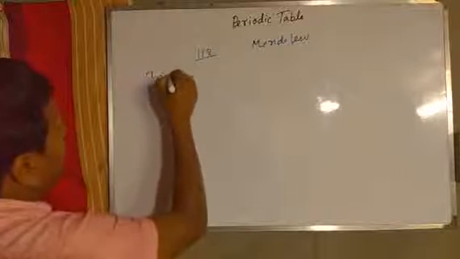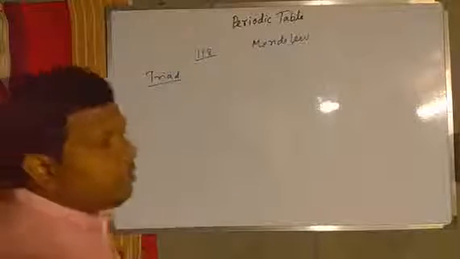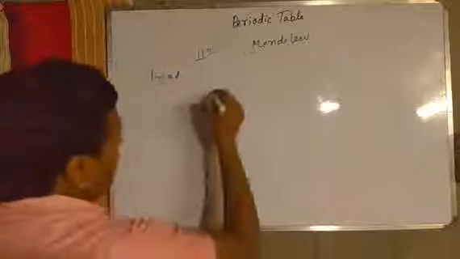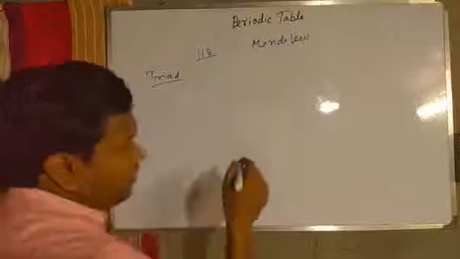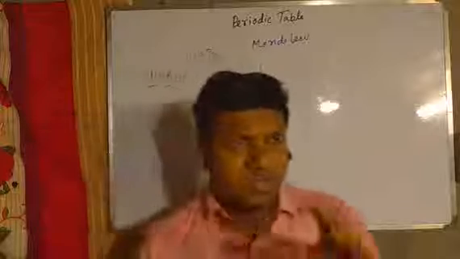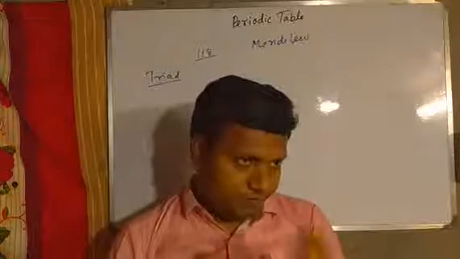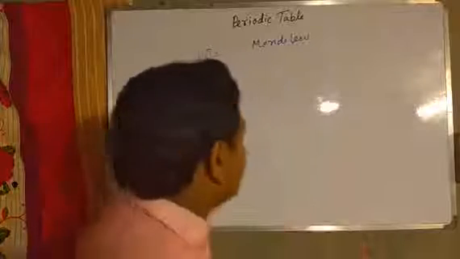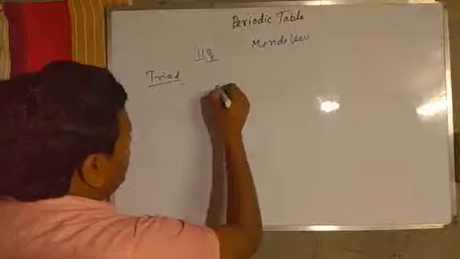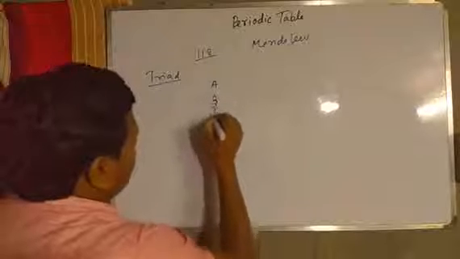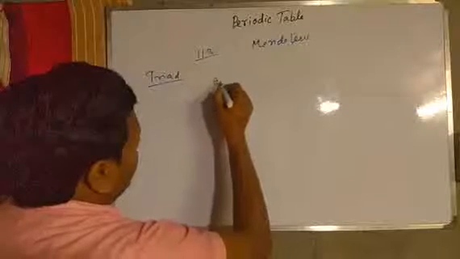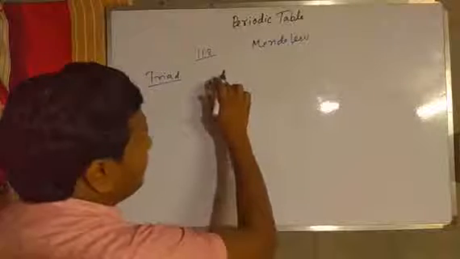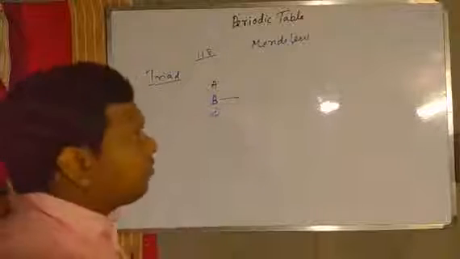First, the triad law proposed by Dobereiner. He said that if we arrange elements with the same properties according to atomic mass, three continuous elements, the atomic mass of the middle element will be the average of the first and third one.